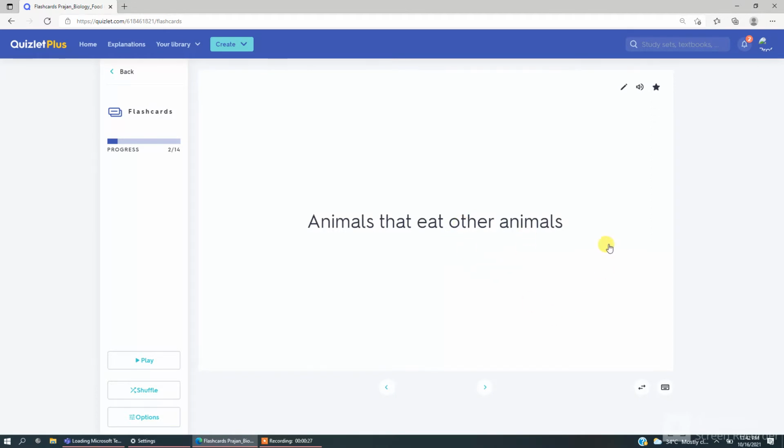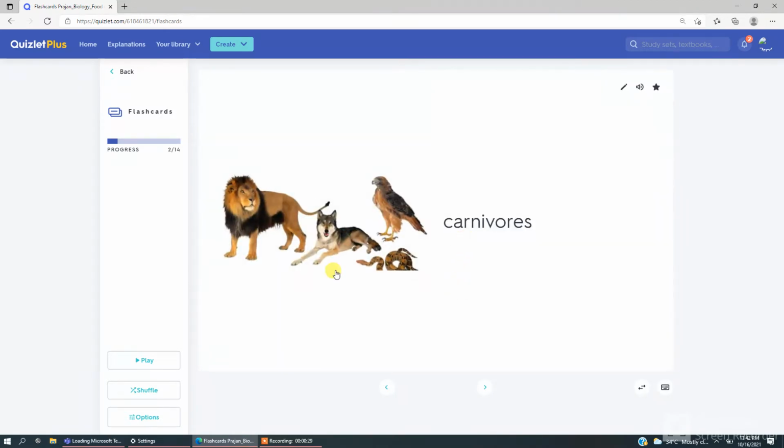What are the animals that eat other animals? Yes, they are carnivores.